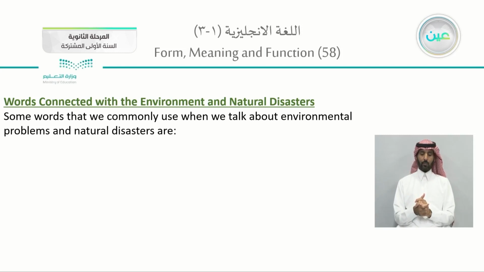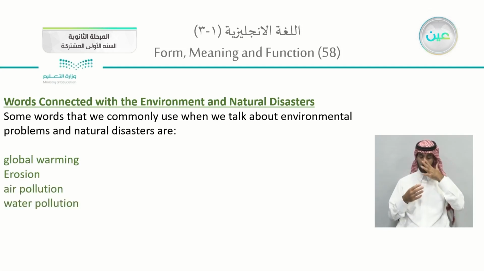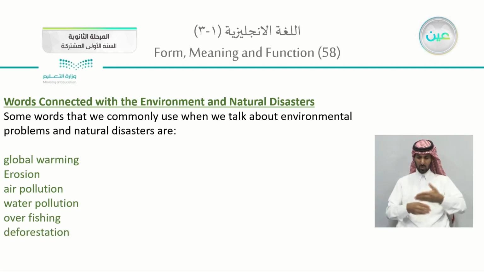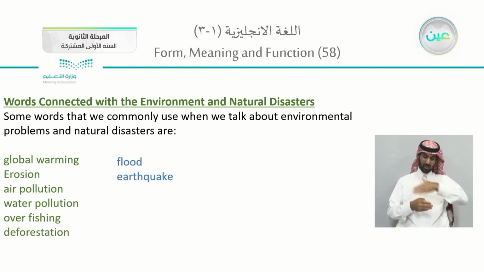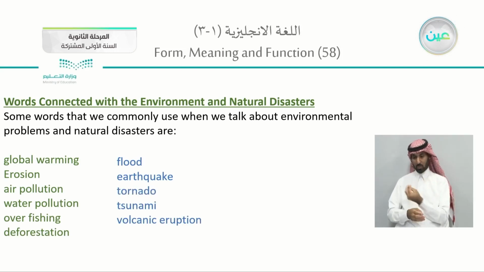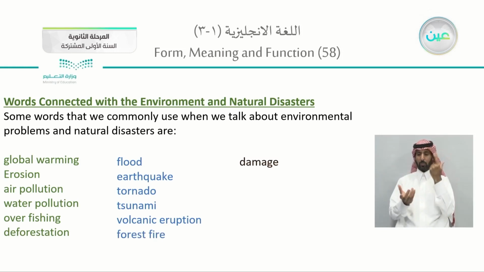Okay, in your books, page 58, words connected with the environment and natural disasters. Some words that we commonly use when we talk about environmental problems and natural disasters are, here is the list: global warming, erosion, air pollution, water pollution, overfishing, deforestation, flood, earthquake, tornado, tsunami, volcanic eruption, forest fire.